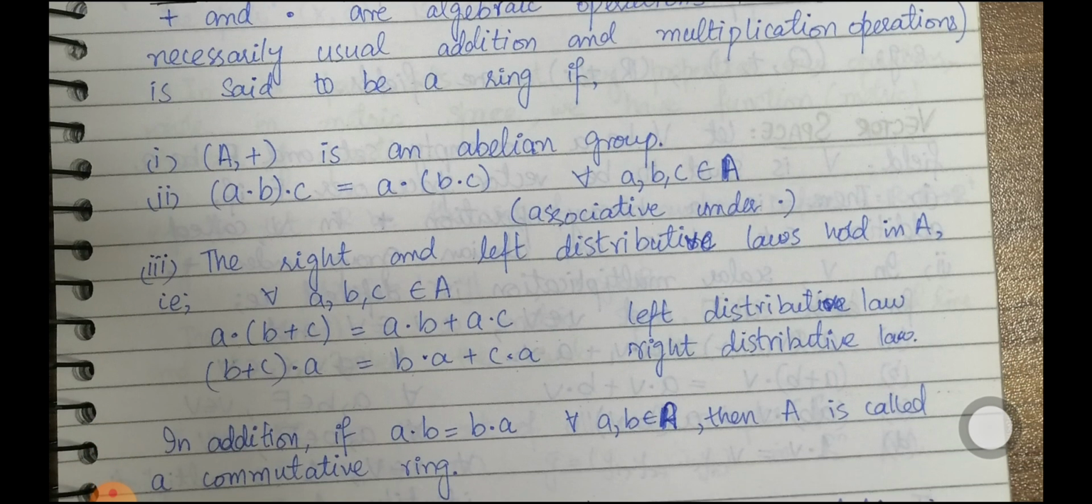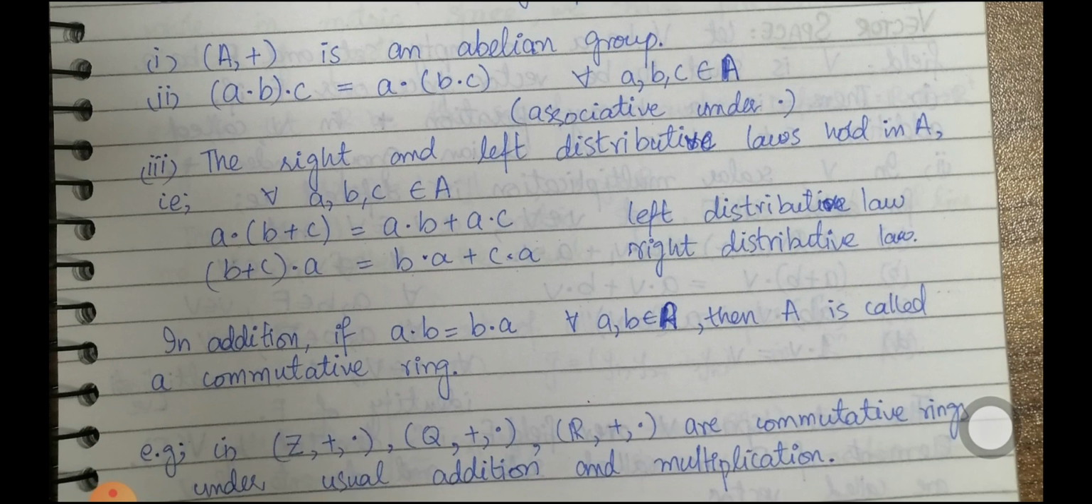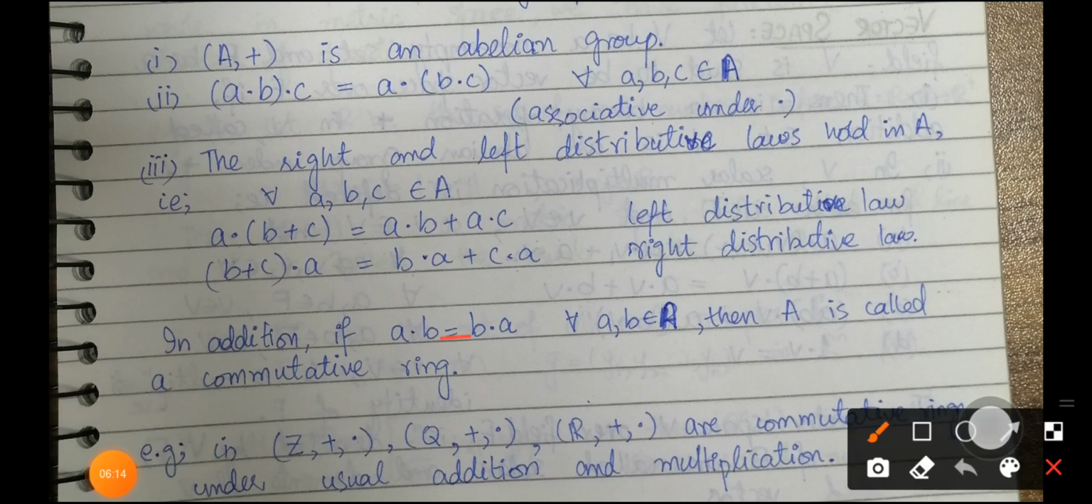It's said to be a ring if the following conditions are satisfied. Number one, A under addition must be an abelian group, associativity holds, and the distributive property also holds in this case. In addition, if A dot B is equal to B dot A, then A is said to be a commutative ring. Why are we saying it to be the commutative ring? Because abelian group means the commutativity under addition also holds, and by this property we are saying that commutativity under multiplication also holds. That's why if this condition holds, then we will say that A is a commutative ring.